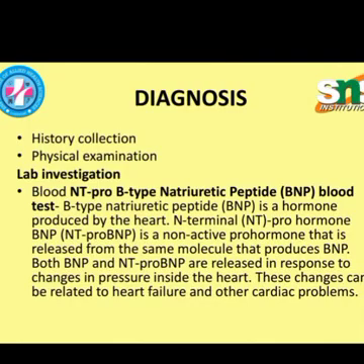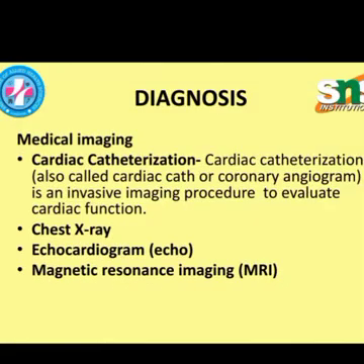And then diagnosis: in diagnosis, history collection and physical examination. Another one is lab diagnosis. In lab diagnosis, we have to see the NT-proBNP, B-type natriuretic peptide blood test, and then medical imaging, cardiac catheterization. Cardiac catheterization, also called cardiac cath or coronary angiogram, is an invasive imaging procedure to evaluate cardiac function. And then chest X-ray to rule out whether cardiomyopathy is present or not. And then echocardiogram and magnetic resonance imaging, MRI.